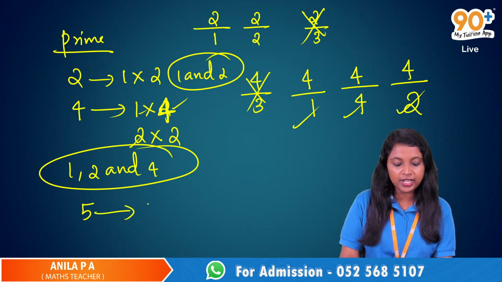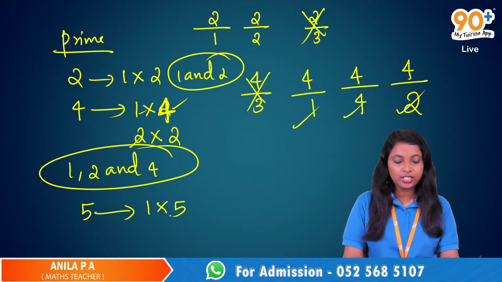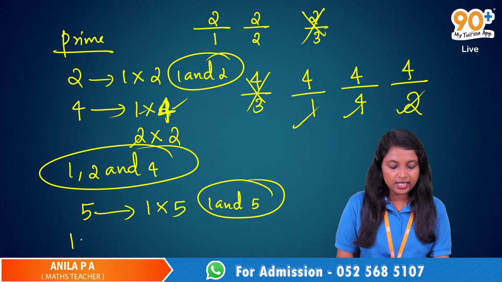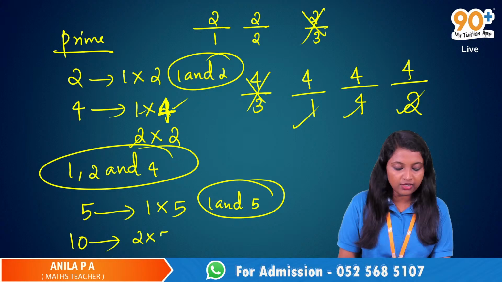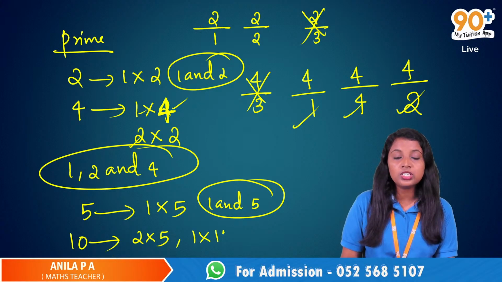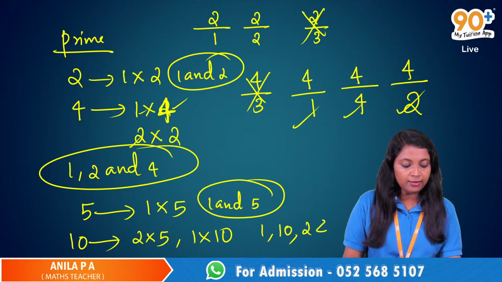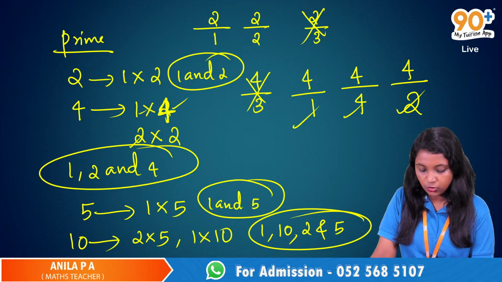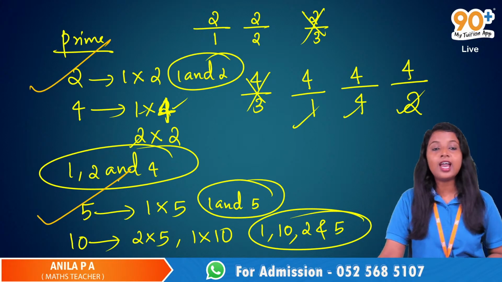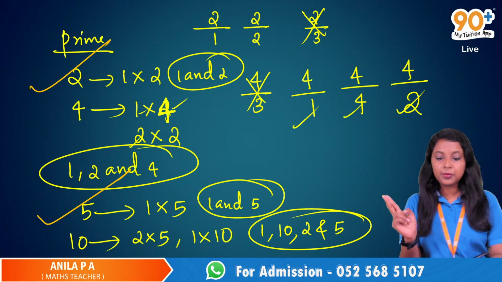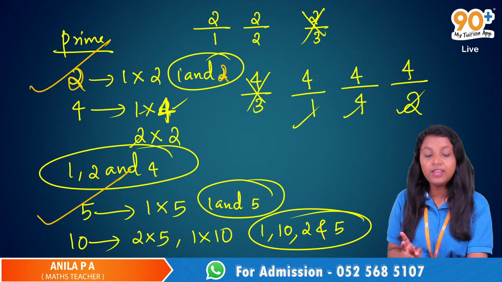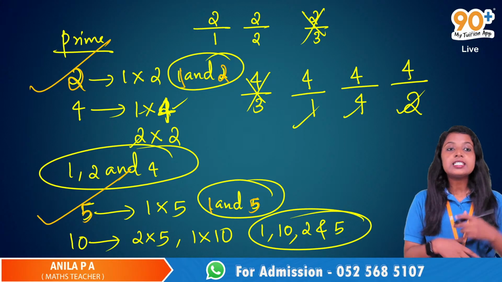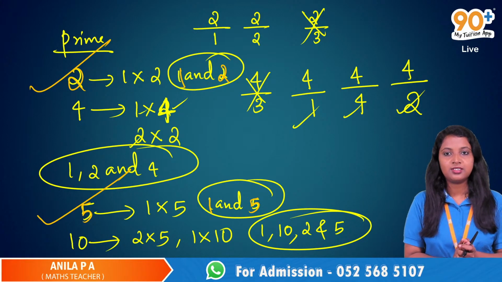We can only express 5 as 1 into 5, so the only factors of 5 are 1 and 5. You can take another example, say 10. We can express 10 as 2 into 5, and 1 into 10. So 1, 10, 2 and 5 are the factors of this 10. In the case of 2 and 5, they have only 2 factors: 1 and that number itself. Such numbers are known as prime numbers. Okay?